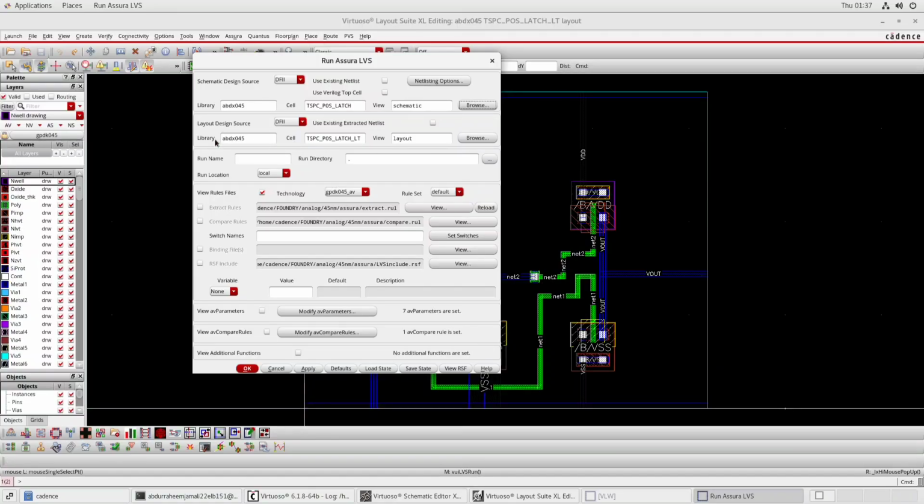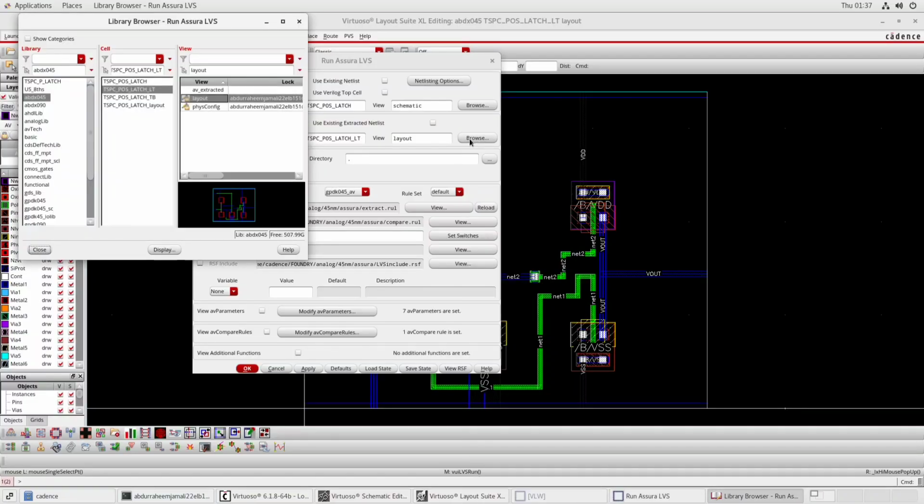After that, click on the library to be our library name, like abdx045 in my case, and write down the cell of the layout. So the layout name was TSPC Pos Latch LT in my case, and view as layout. We will see whether this is the exact layout.